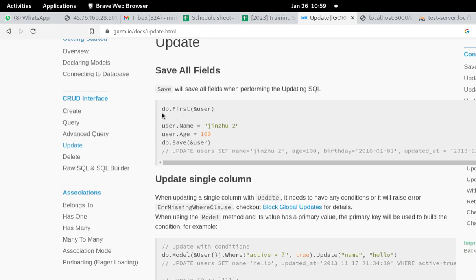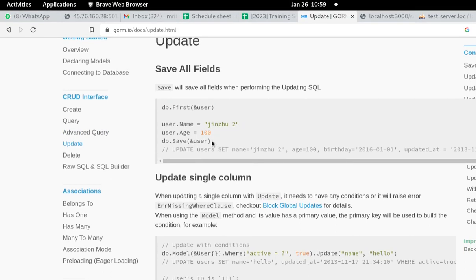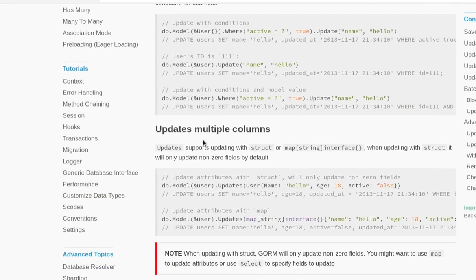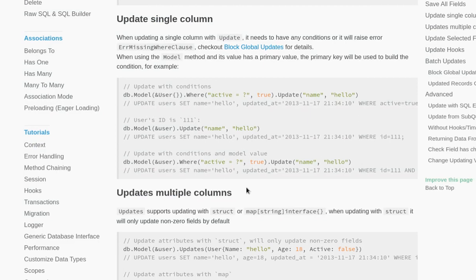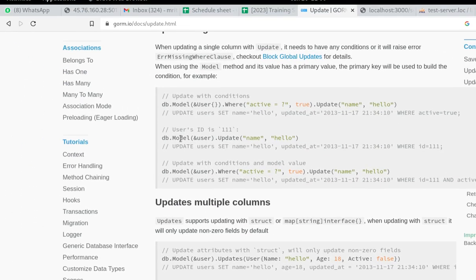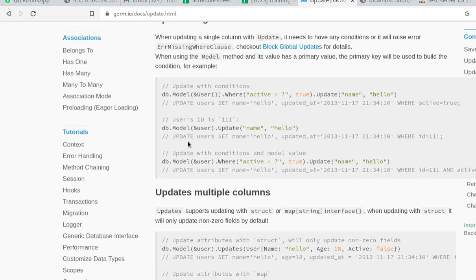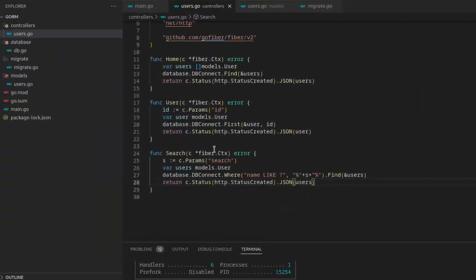Now we can see some examples using which we can update. So we have a single column update here, multiple columns update. So let us first learn how to do a single column update. So here is a little bit of an example. So let us go back to our code.